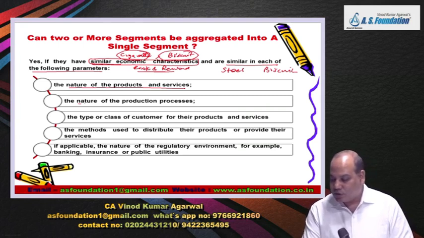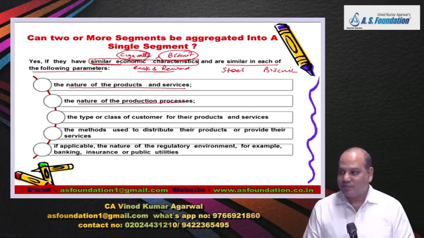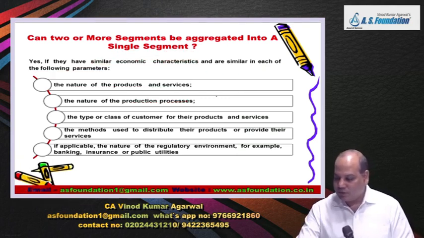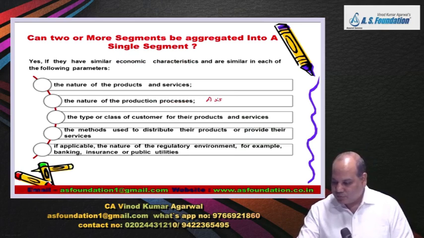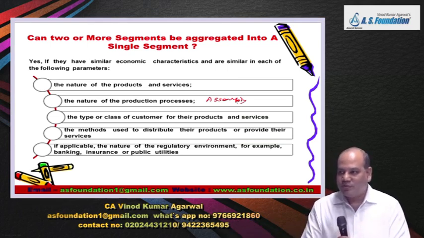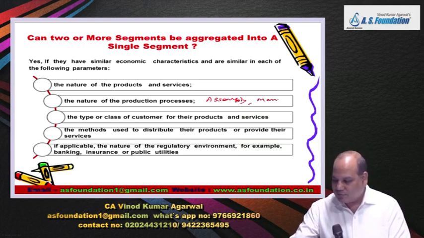Then the nature of production process must be similar. If not same, at least similar. Like for example, some activities are performed using assembly method of production. You buy different components, assemble them. Some are done manual, some use machines, computers.